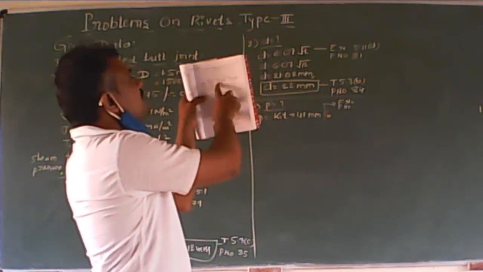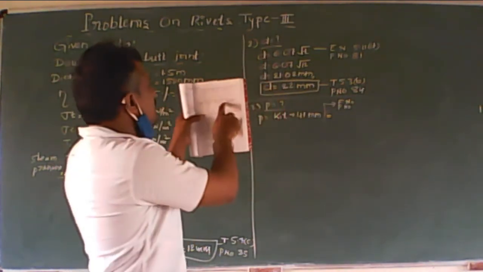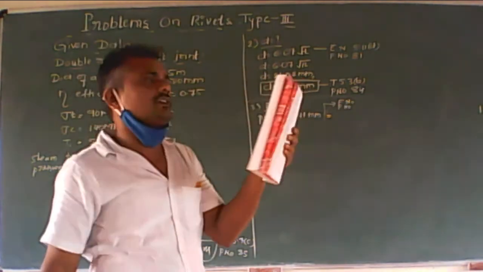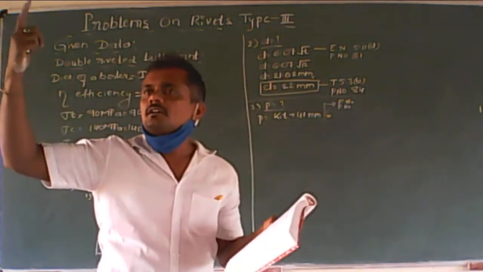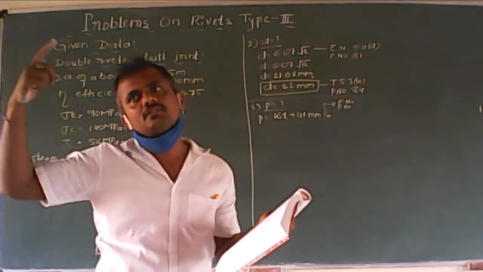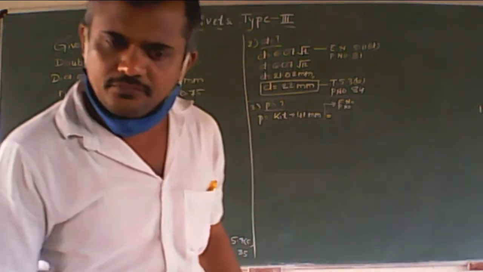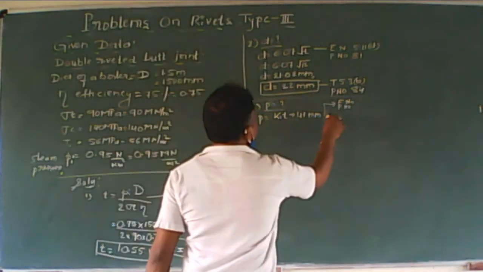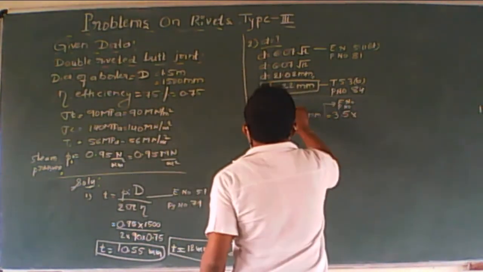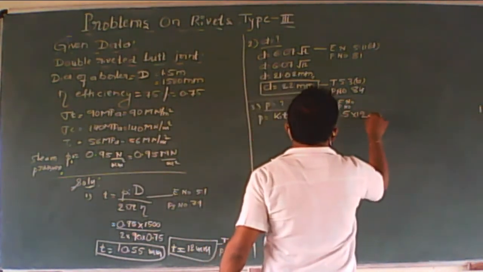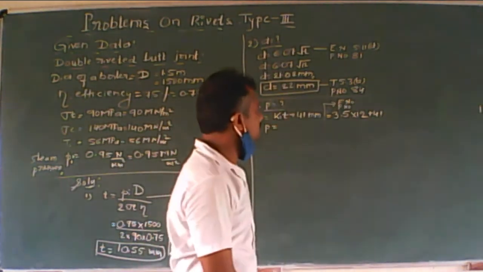Coefficient for single butt strap joint 3.06 we should not select. Coefficients for double butt strapped joint you can take; though it is not given whether single strap or double strap, we have to take it as a double strap only. For that purpose you can take 3.5. So 3.5 into T, which is 12, plus 41. How much did it come to? Calculate quickly.